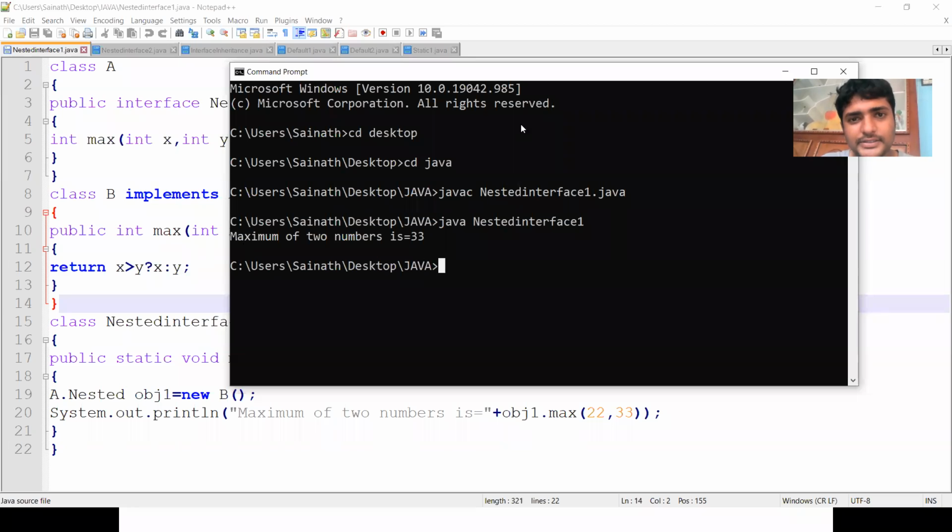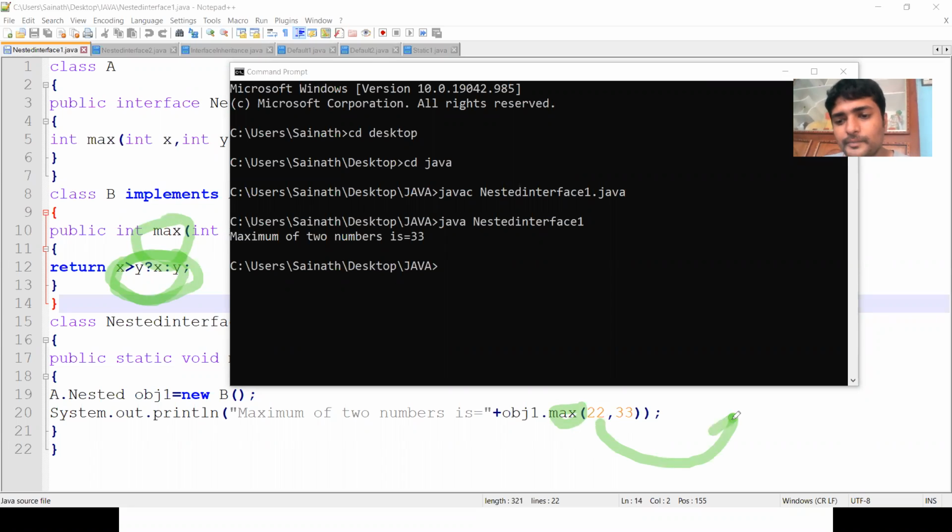So I have written the logic here. If x greater than y, print x, or else print y. So this is the logic. I am giving the inputs to the method as 22 comma 33, so the method returns the value 33. In the return statement, I have written this expression, and the method has to return the output of this expression. So this is the usage of